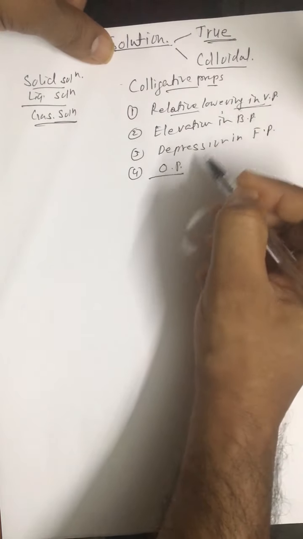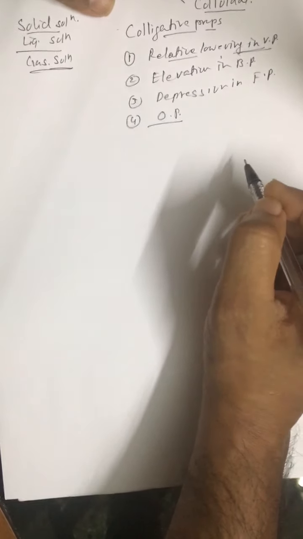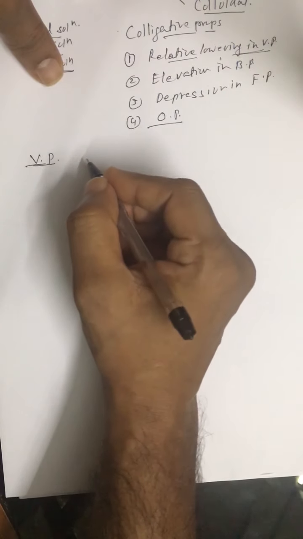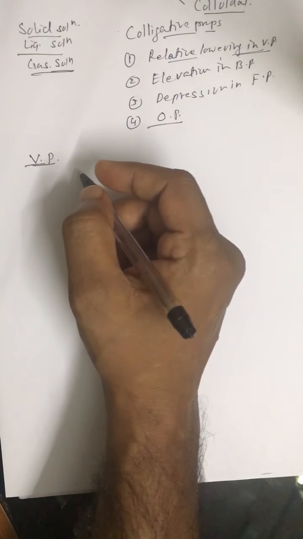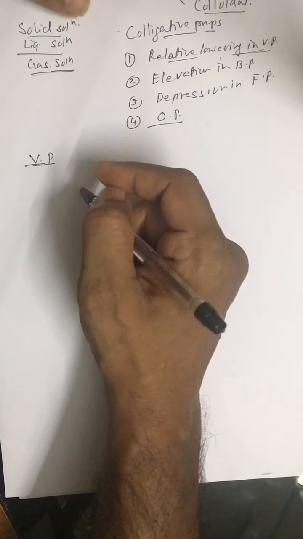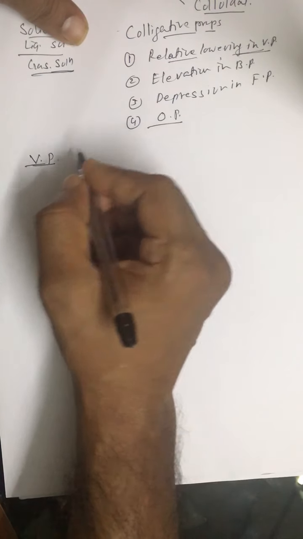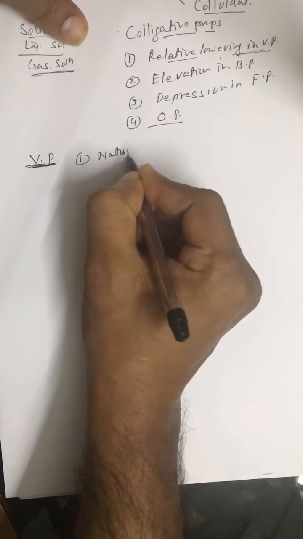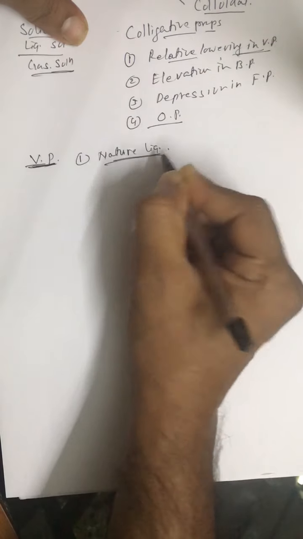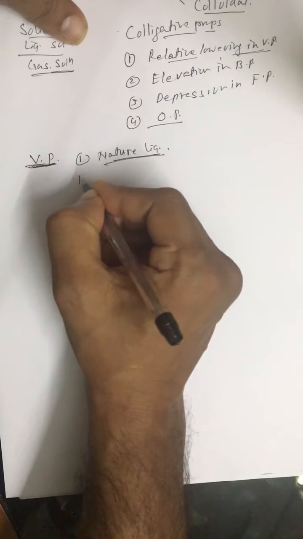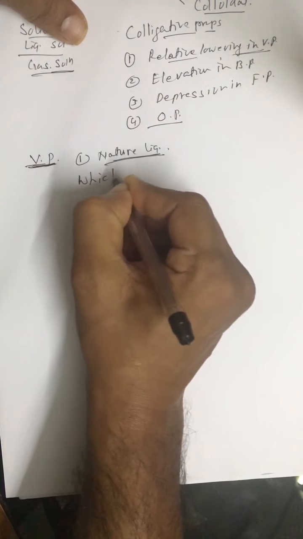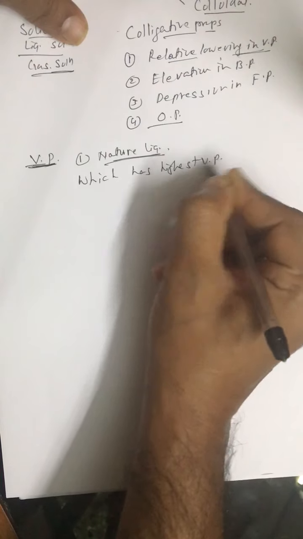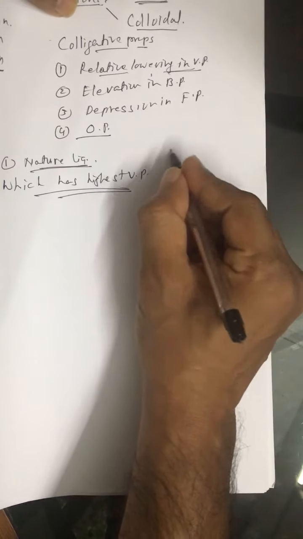So the main chunk is vapor pressure. Vapor pressure is the pressure exerted by vapors over the surface of its liquid at equilibrium. This vapor pressure is affected first by the nature of the liquid. Like the question: which has the highest vapor pressure?